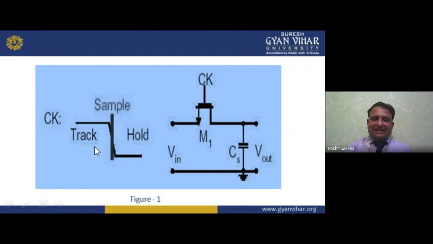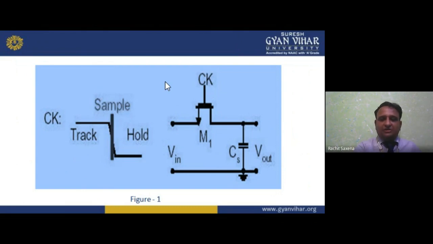So we have tracking, then sampling, then holding it up to a certain level. For example, I have to hold 5 volts for 5 seconds. 5 volts is the sample, and the hold is the timing. How much time? 5 seconds. So the clock timing we have is 5 seconds. I have to hold the 5 volt value for 5 seconds. That is sample and hold. Sampling we have, then we have the hold.